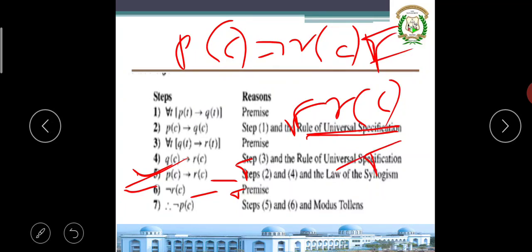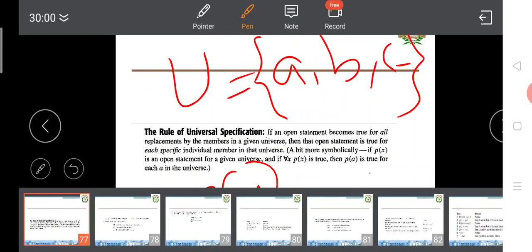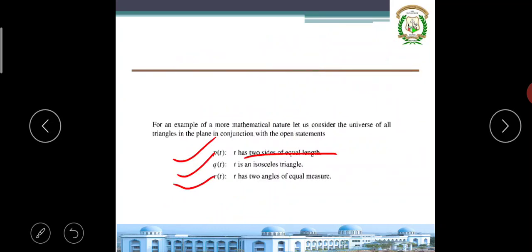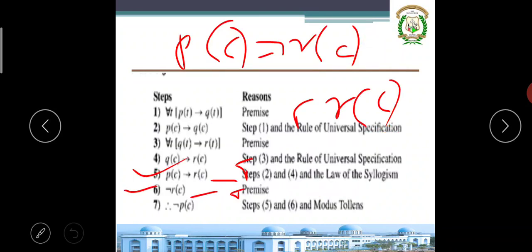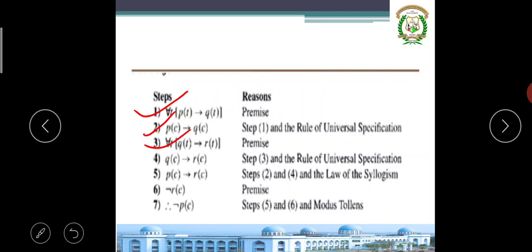Only concentrate on step 5 and step 6. Step 5 is clear to you, because instead of P of t, he has made P of c, and Q of t has become Q of c.